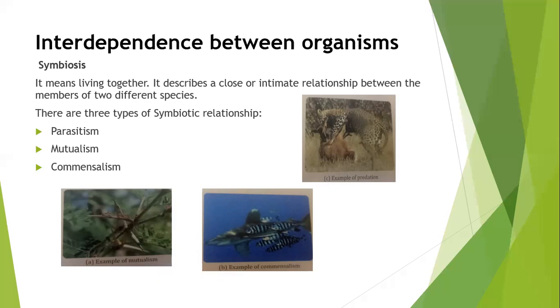So first is parasitism. It is a relationship in which one species, the parasite, gets benefit at the expense of the other species. We call it the host.